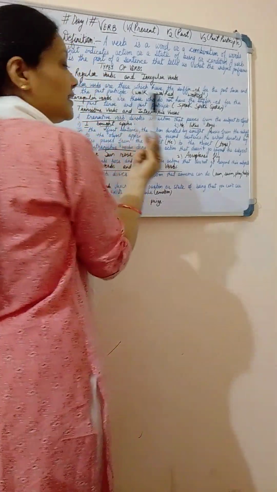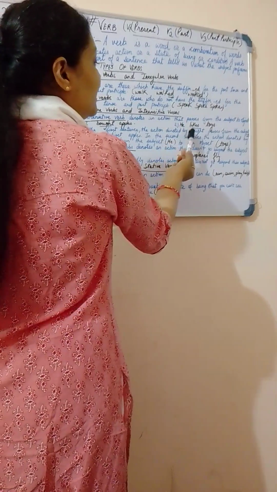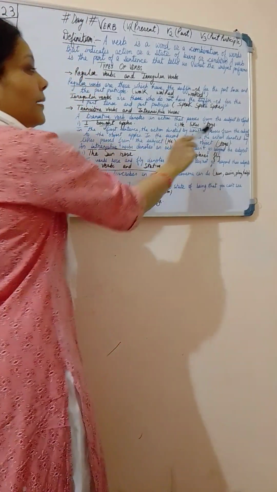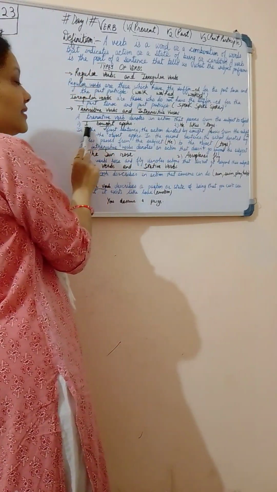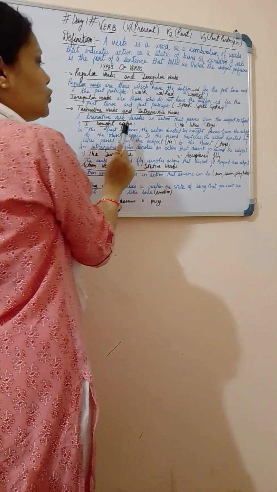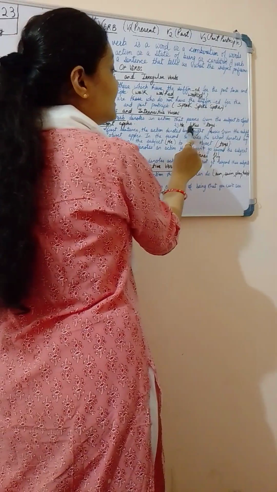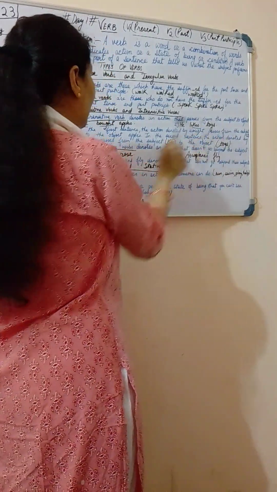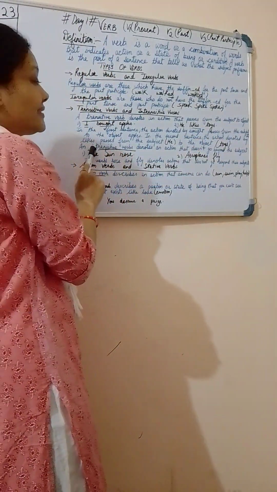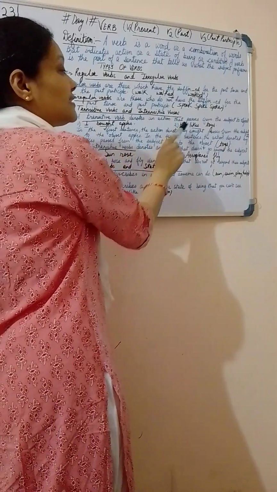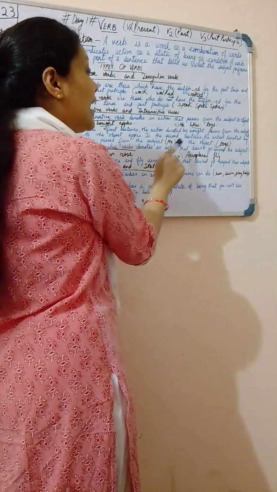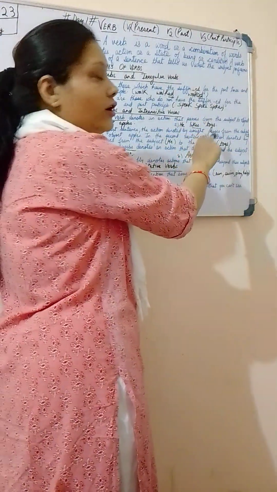In the first sentence you can see the action denoted by bought passes from the subject, that is I, to the object apples. Similarly, in the second sentence the action denoted by likes passes from the subject, that is he, to the object, that is toys.